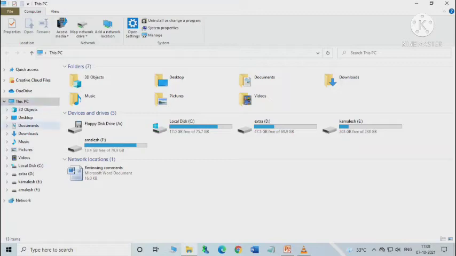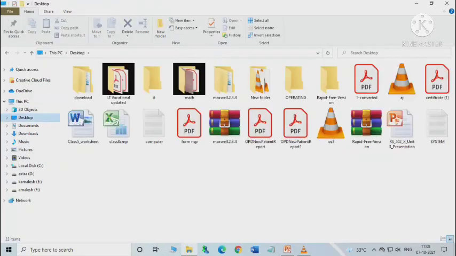Here you can see. Okay, now open the location of your file and folder from the left panel. Here it is, the left panel. So from this left panel you have to select the location. Suppose I am selecting the location Desktop. Okay, now select the file or folder from the right panel and click on the Rename command from the Organize group on the Home tab.